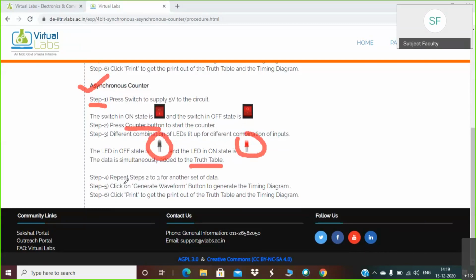Then step number 4 is you have to repeat steps number 2 and 3 for another set of data. Once your truth table is completed, then you have to generate the waveform. After that, you have to click on print and you can save your print, which will consist of the truth table and timing diagram. Okay, so we will see it one by one. Don't worry about it.